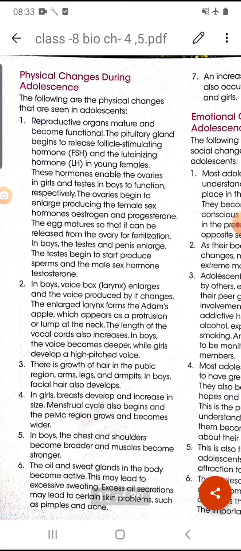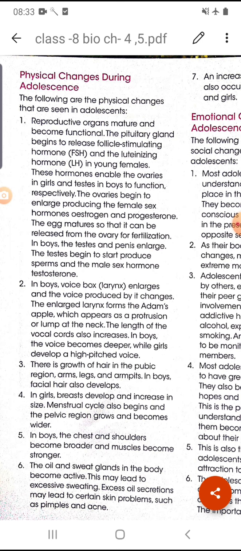Okay, the pituitary gland also begins to release FSH, that is the follicle stimulating hormone, and LH, that is the luteinizing hormone, in females. Okay, FSH and LH in females are released from the pituitary gland.